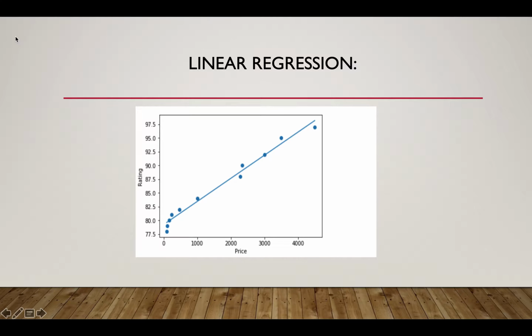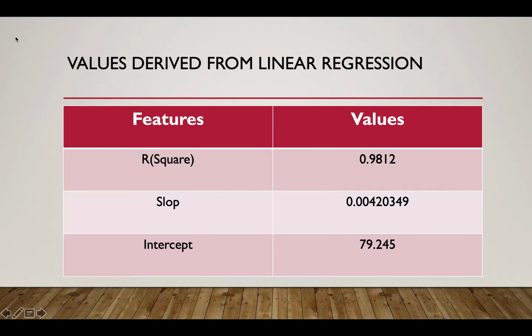From my dataset, I only took some random points, because there are lots of different ratings. There are lots of same ratings for different prices, as well as duplicate entries in my dataset. This is a table of the values which I derived from the linear regression. The first one is R square. The value of R square is 0.9812.